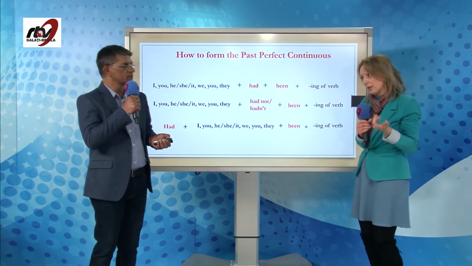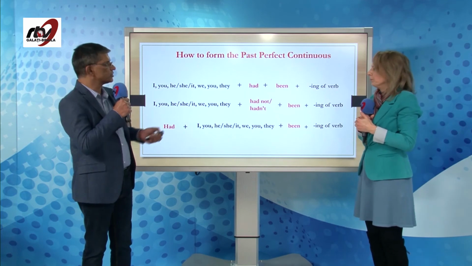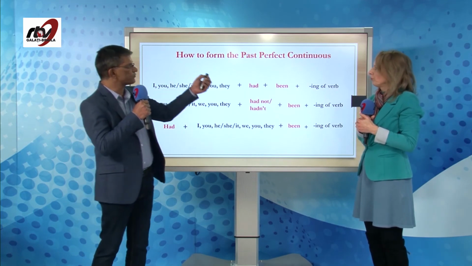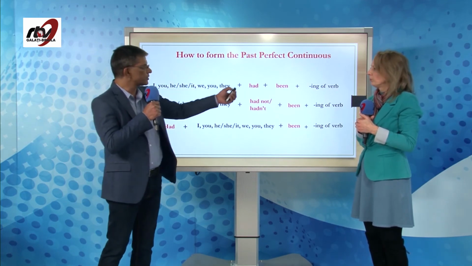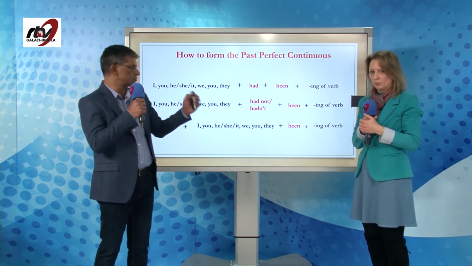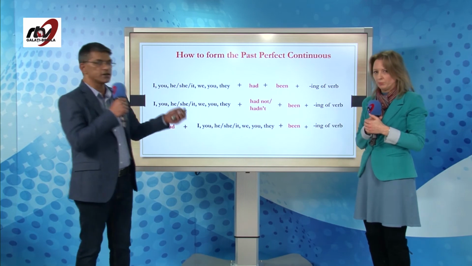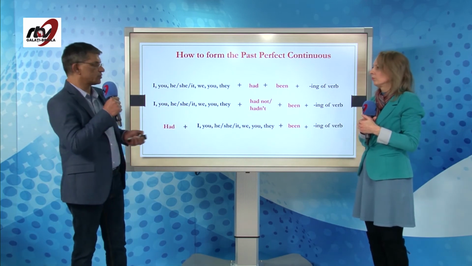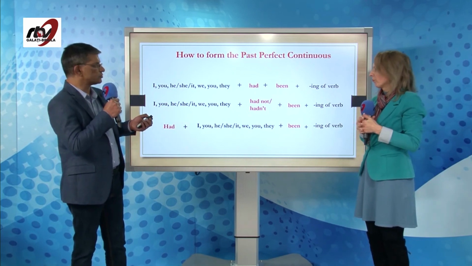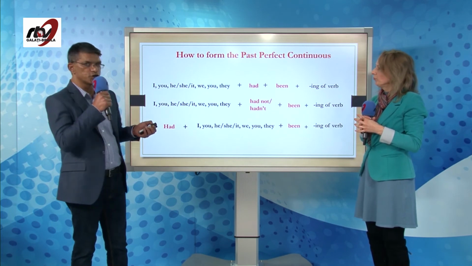Great. And question mark, of course. So, Gabriela, past perfect continuous, we must remember had been the main verb. Very good. Had been, or the negative hadn't, and in the interrogative, had comes in the front with a question mark and been after the subject.